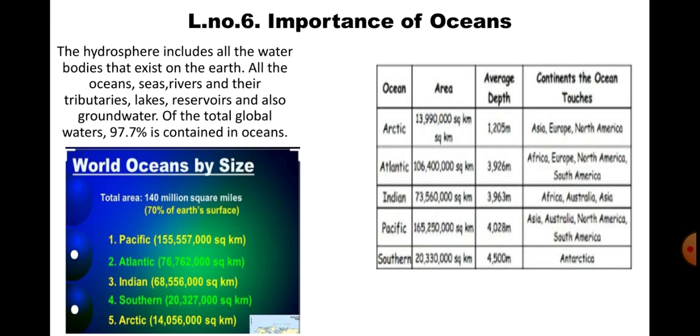So, today we are going to learn a new lesson, that is of geography, lesson number 6, the importance of oceans. Now, why are oceans important? We are going to study it because nearly our whole earth is covered with water, and India is surrounded by oceans. There are nearly five oceans, and India is surrounded by four of them.